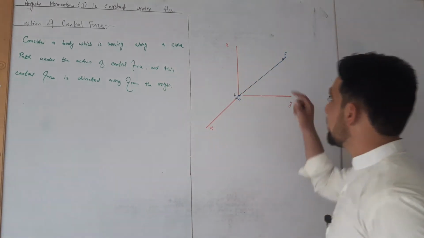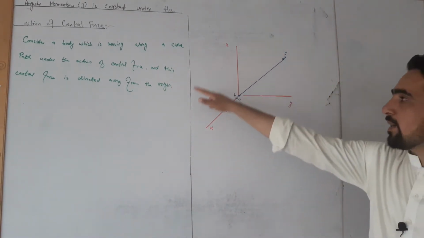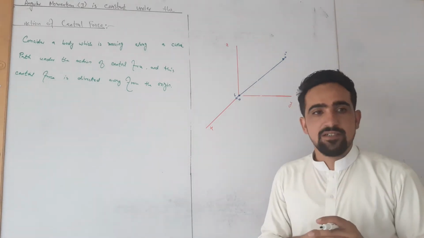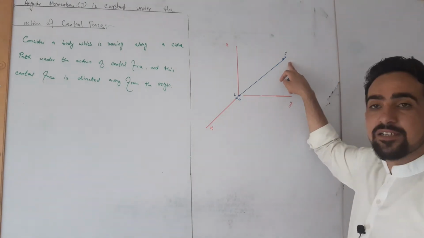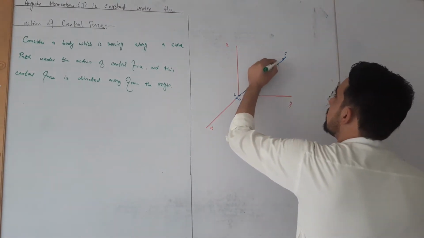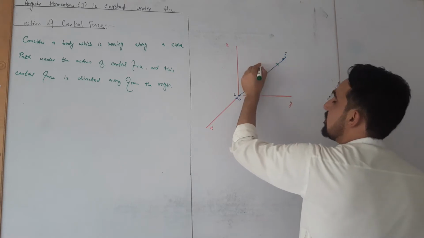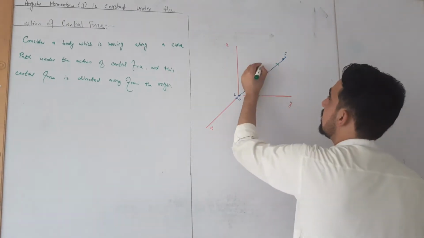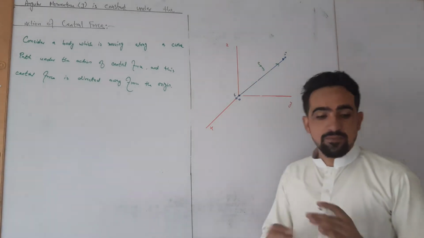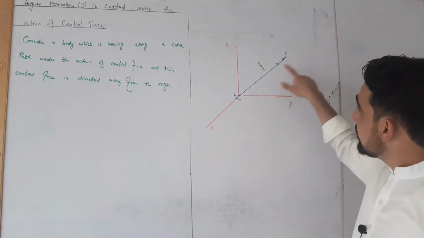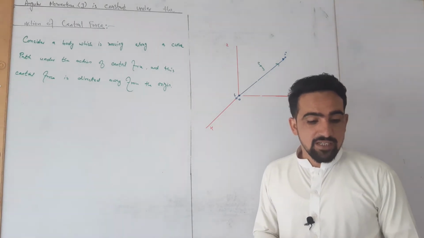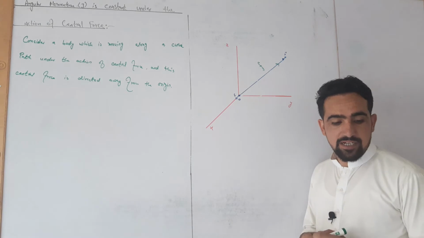So we have considered a body which is moving along a curved path, and there lies another mass, another source of force, which is applying a central force on this mass, directed away from the origin. So this is our central force, let us represent it by small f. A central force f is acting and the body is moving in a curved path. So this is our basic idea.